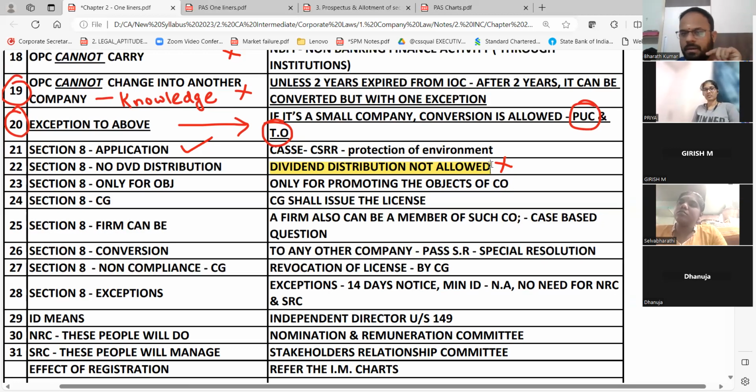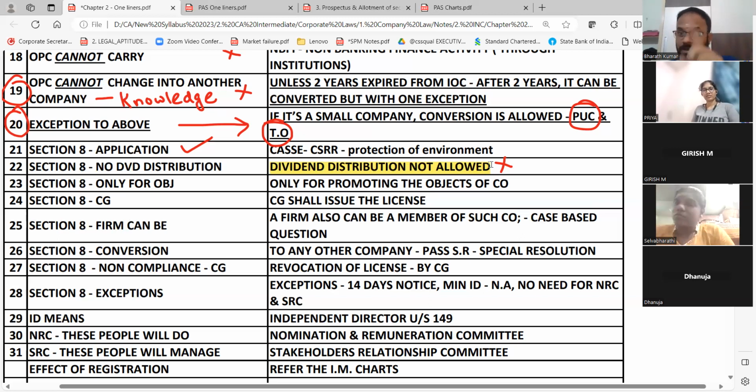So why I colored dividend distribution not allowed for Section 8 company: even if profit comes, you should apply it only for the object. How will you distribute dividend? So chapter 8 will have no connection with section 8. Easy to remember. What is chapter 8? Dividend. What is section 8? Non-profit company. Section 8 will never go with chapter number 8. Easy to remember. So that's a negative type of shade, which they can easily ask you as a question.